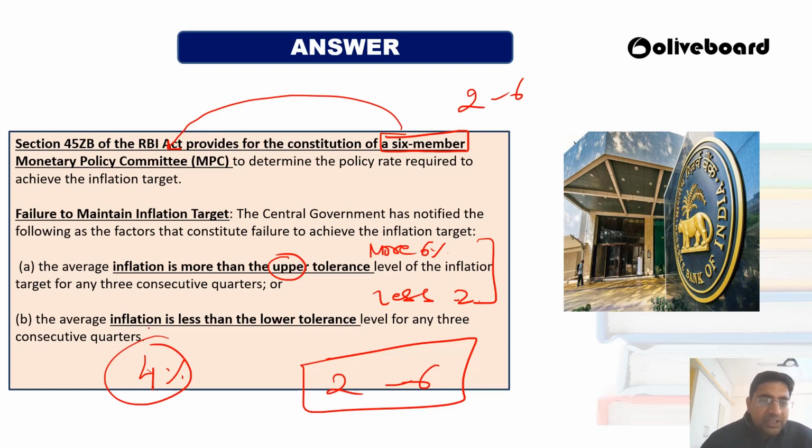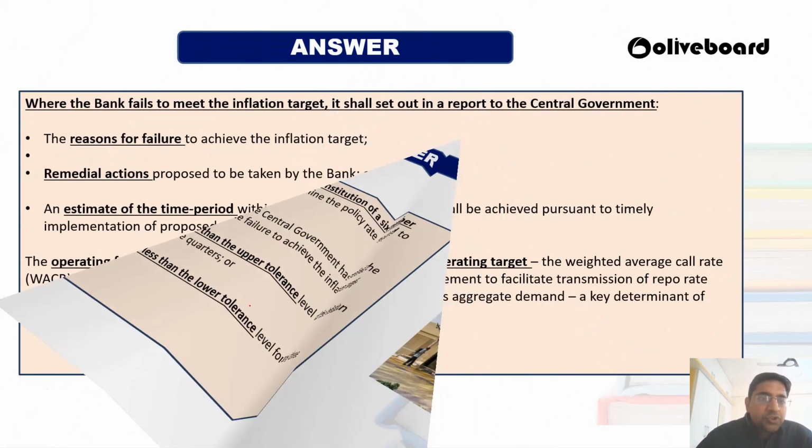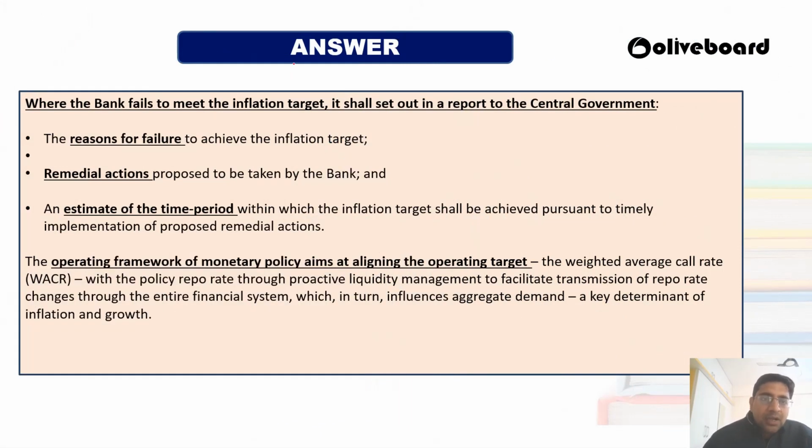Okay, so inflation is more than the upper tolerance limit. If for 3 consecutive quarters the inflation is above the upper tolerance level, or for 3 consecutive quarters the inflation is below the lower tolerance limit, then RBI has to tell the reason for their failure. First of all, you have to provide the reason, then you have to provide the remedial action. Okay, so this is how you have to go in a flow in an answer.